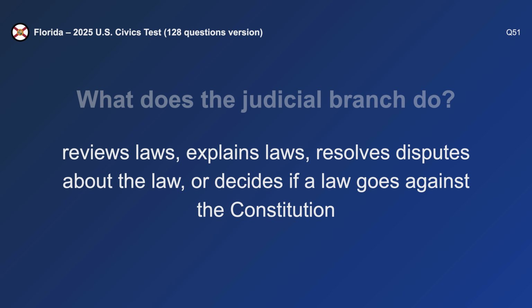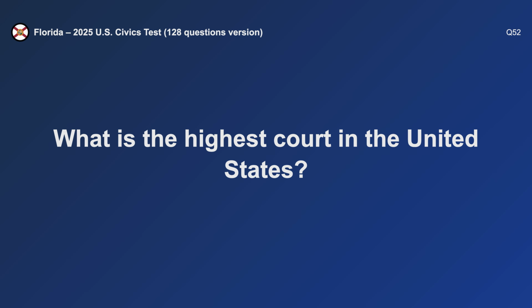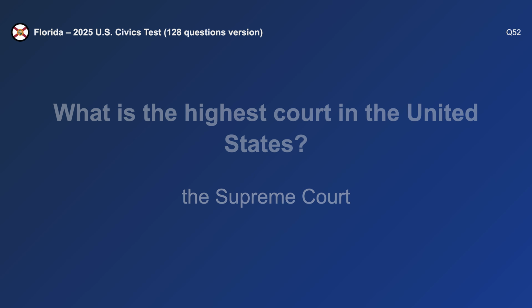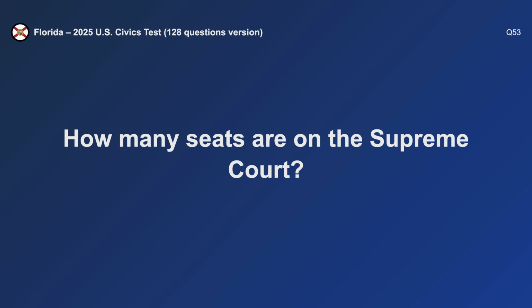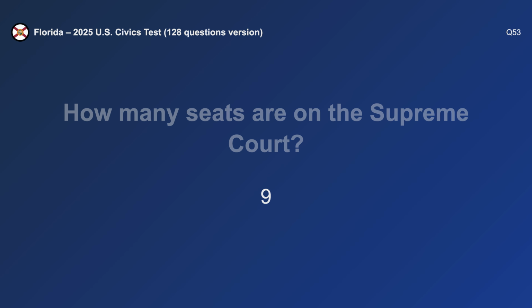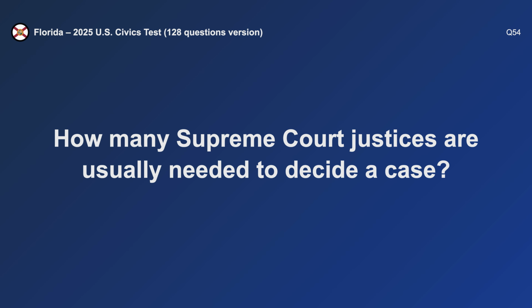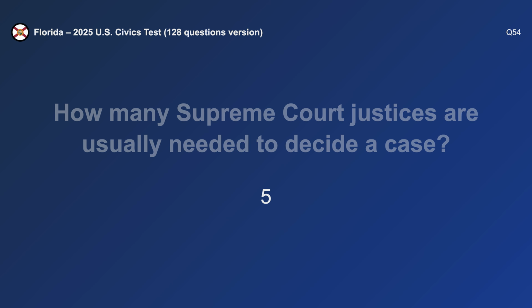What does the judicial branch do? Reviews laws. What is the highest court in the United States? The Supreme Court. How many seats are on the Supreme Court? 9. How many Supreme Court justices are usually needed to decide a case? 5.